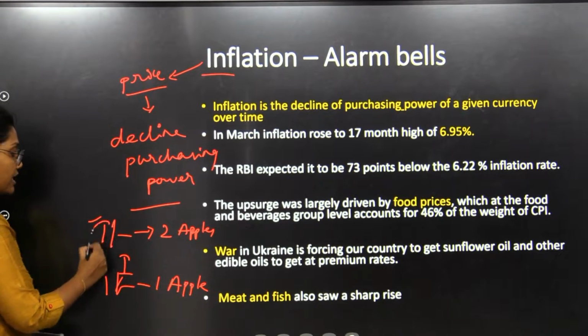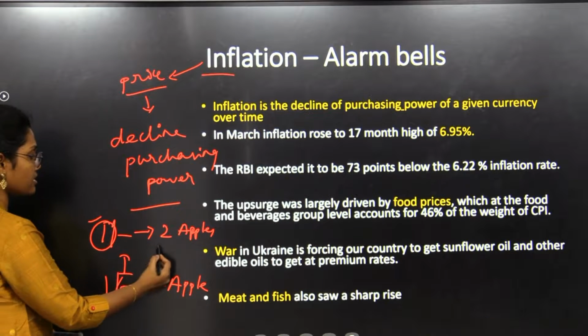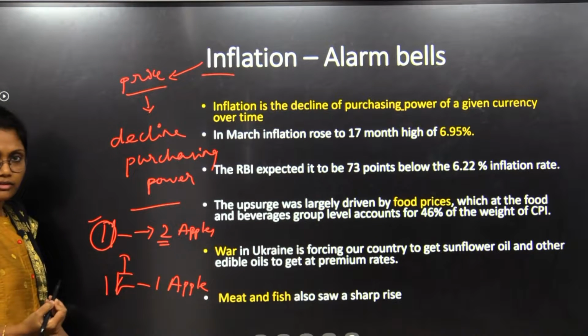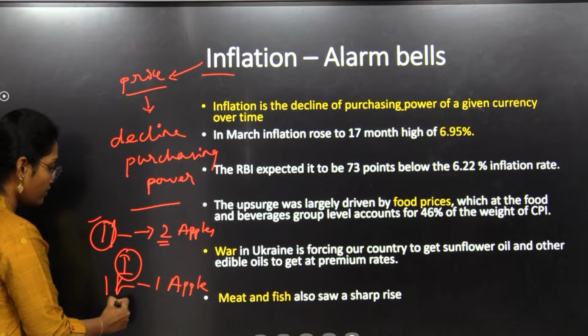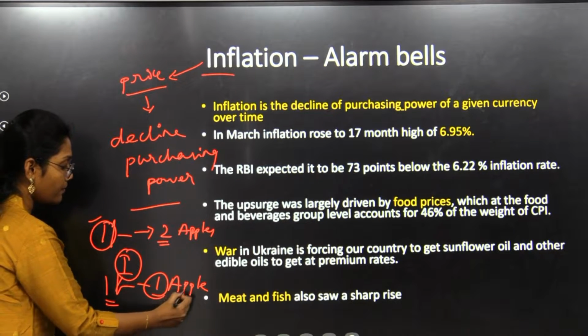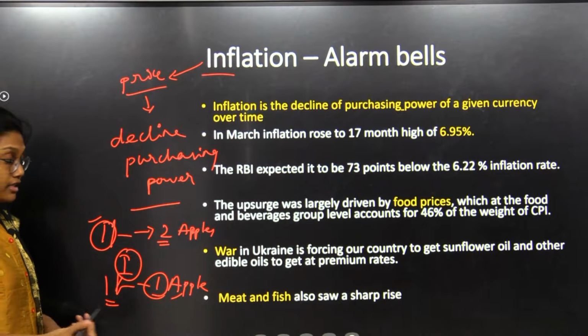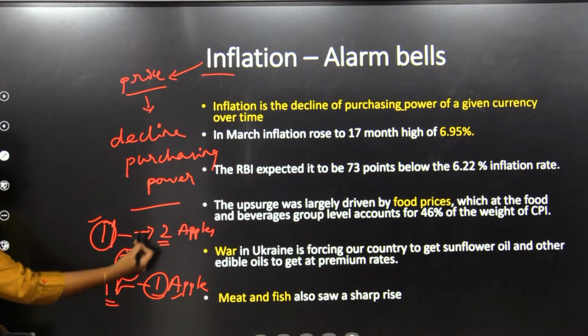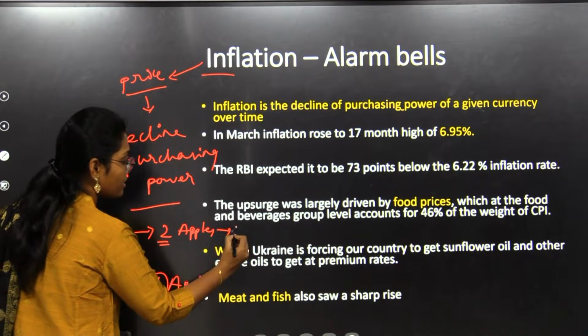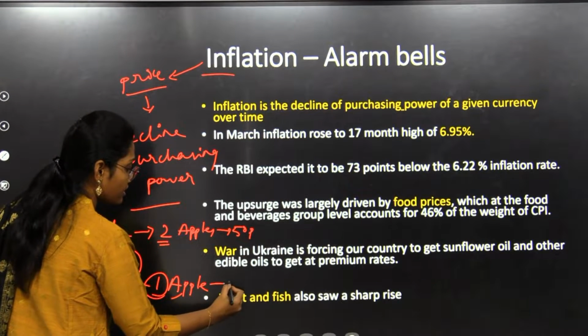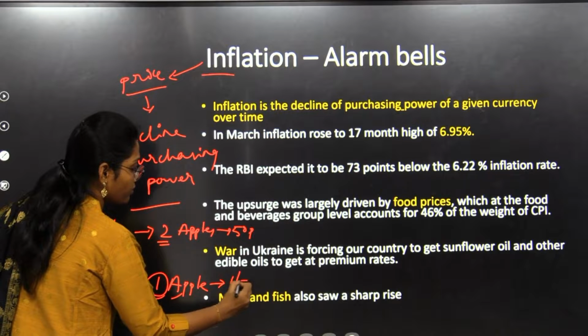Here, for the same amount of currency, we used to get 2 apples, 2 goods. And after the hike in inflation, now we are getting only 1 apple for 1 rupee. Means the purchasing power of the same currency was reduced, right? Here the price of 1 apple is 50 paise. Here the price of 1 apple is 1 rupee.